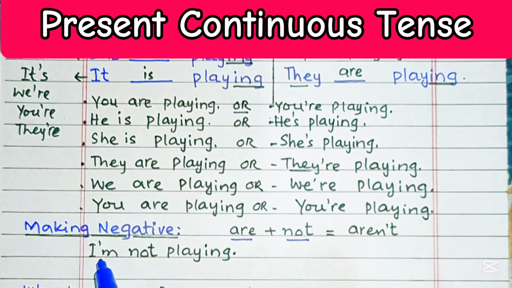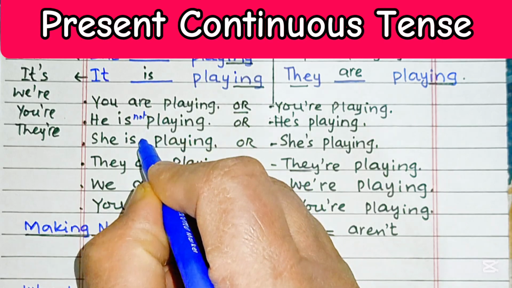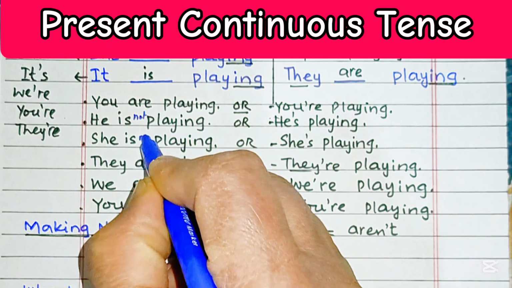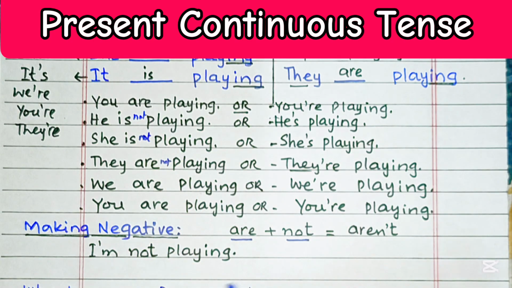I am not playing. You are not playing. So if we add not to all these examples, this is very simple to make them negative. Just like this. So if I say we are not playing, we may contract are and not.